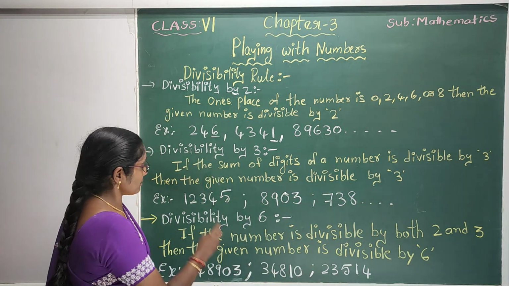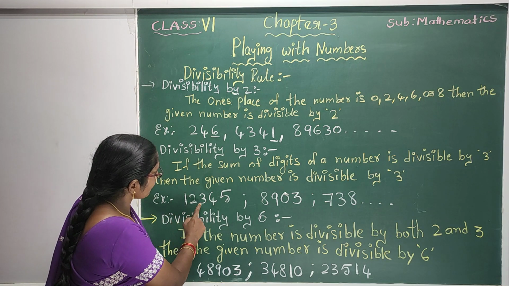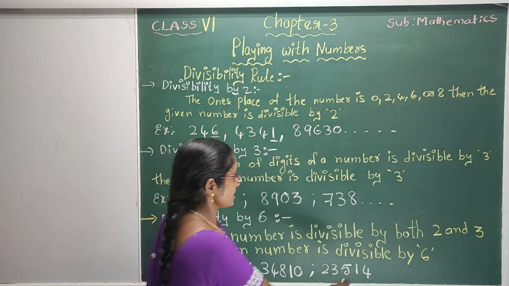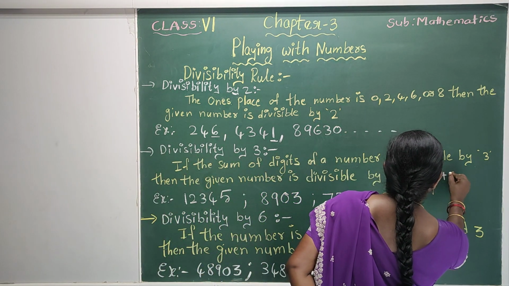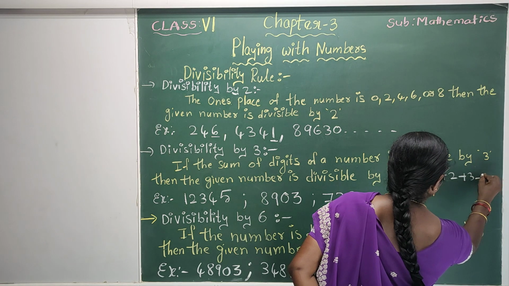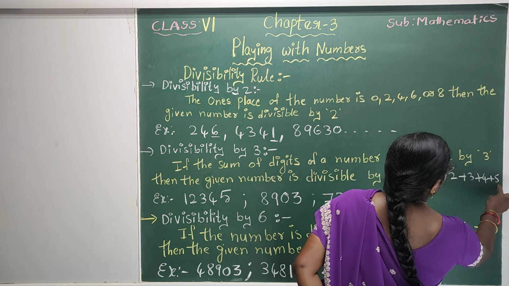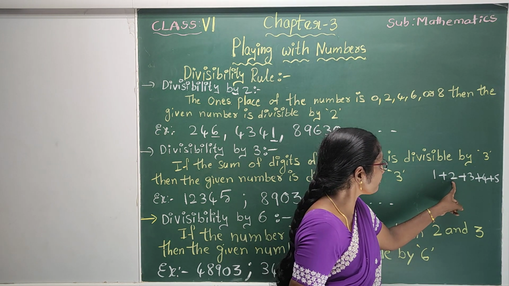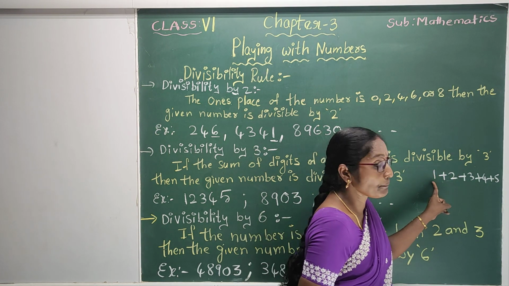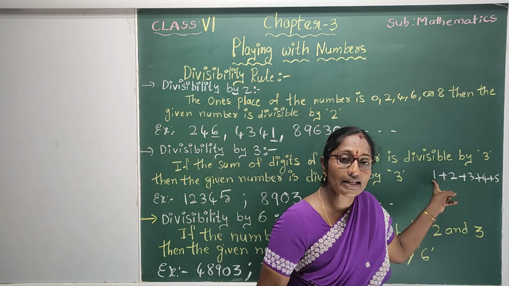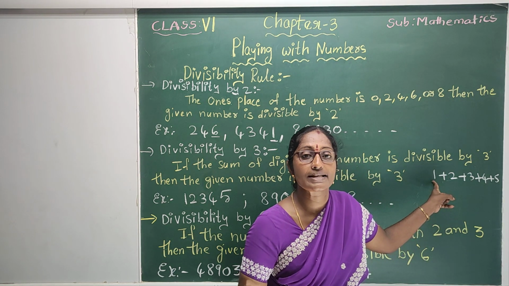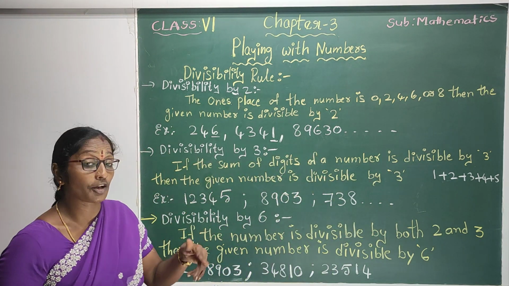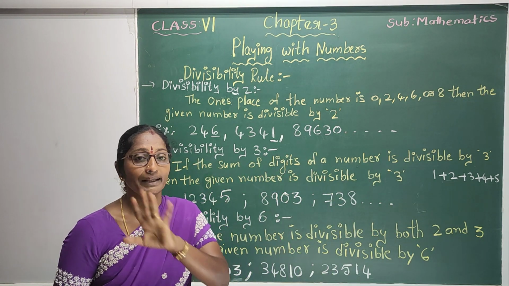For example, I will show 12,345. If we add all these digits, what is the answer? 1 plus 2 plus 3 plus 4 plus 5. 5 plus 4, 9. 9 plus 3, 12. 12 plus 2, 14. 14 plus 1, 15. Is 15 divisible by 3? Yes. 3 5s are 15. So, 12,345 is also divisible by 3.